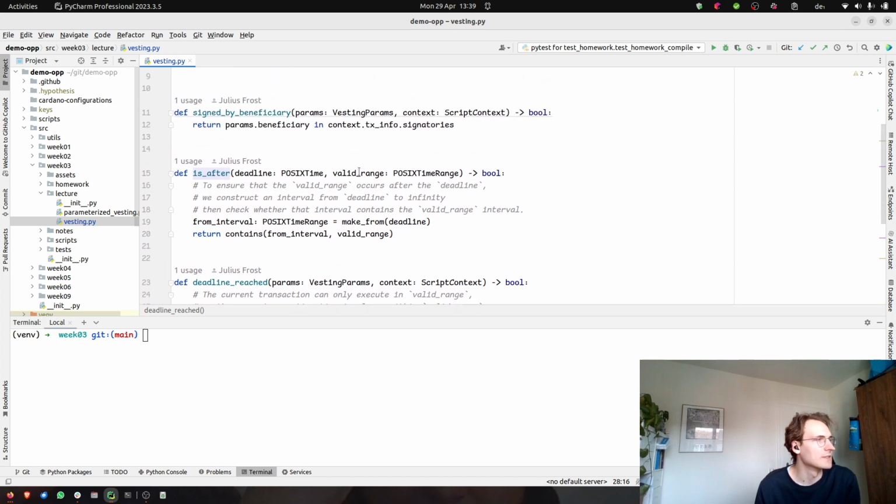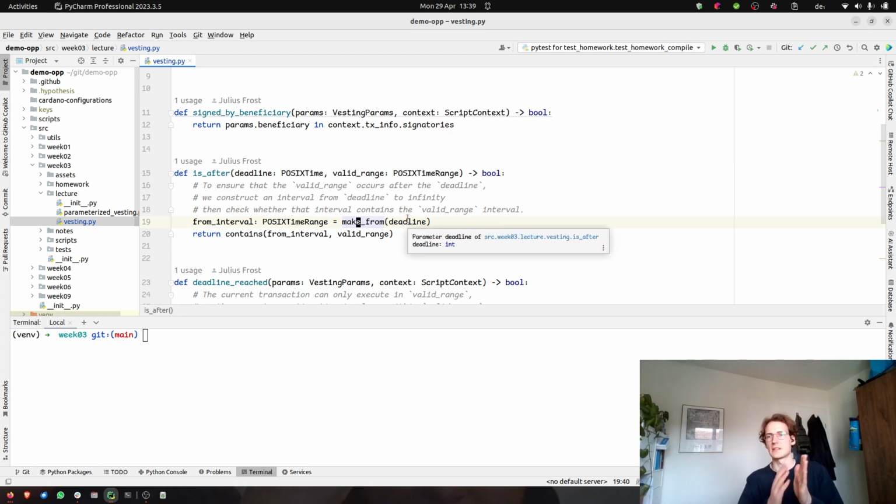What this does is it constructs, using make from, the time from the deadline up until positive infinity, and then we check that the time from deadline to infinity contains the validity interval.